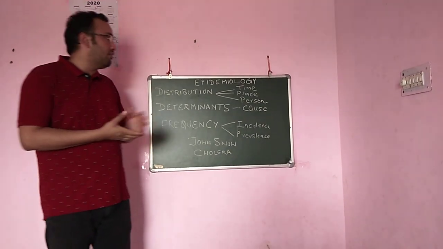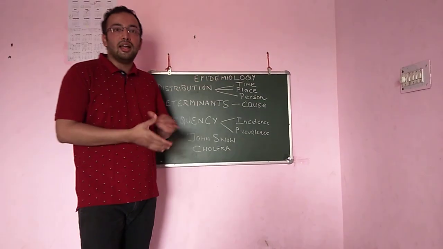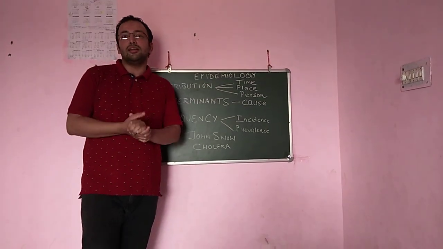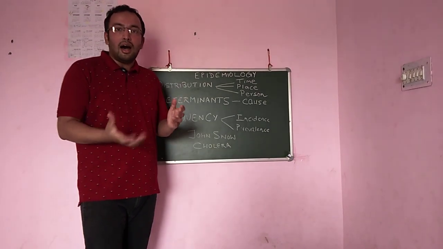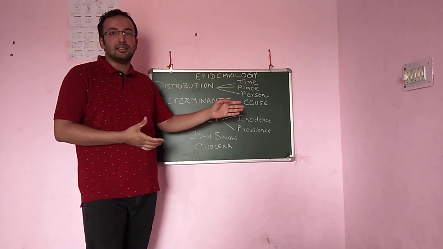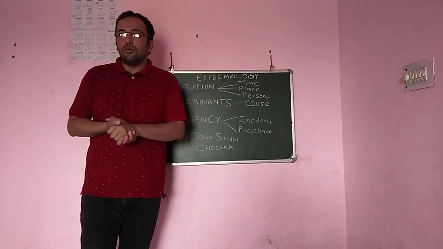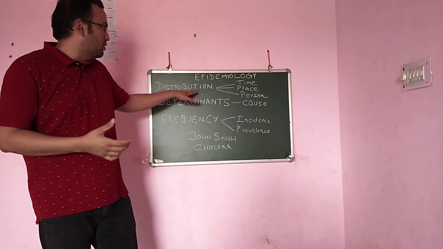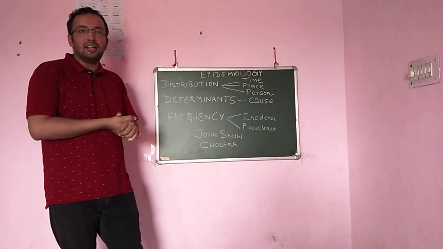For example, all the vector-borne diseases like malaria are common in the rainy season. Why? Because generally the vectors of malaria like the Anopheles mosquito breed more in the rainy season. So there is a time distribution of disease. Many diseases follow time distribution, so we must know the time distribution of the many common diseases.